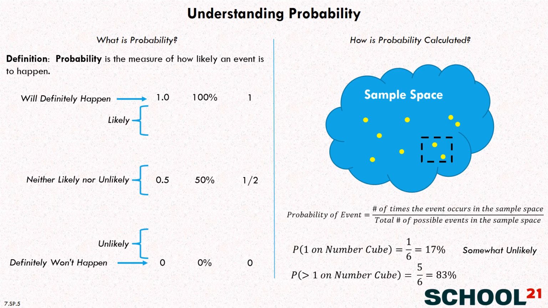So we would say that's up in this range up here. So we would say down here that that's a pretty likely event. When you roll a number cube, it's probably pretty likely that you're going to get a number greater than 1. And that's probability.